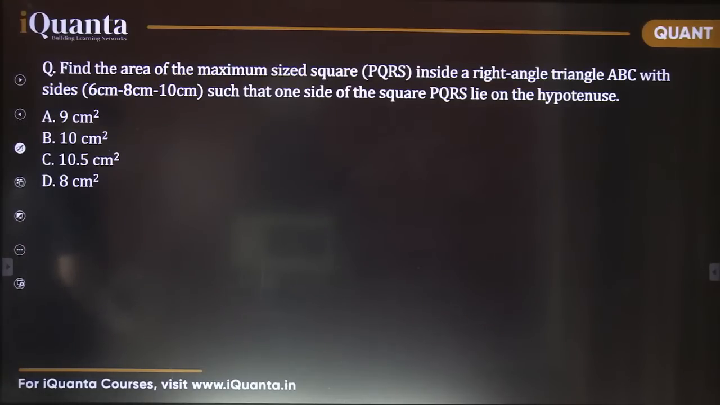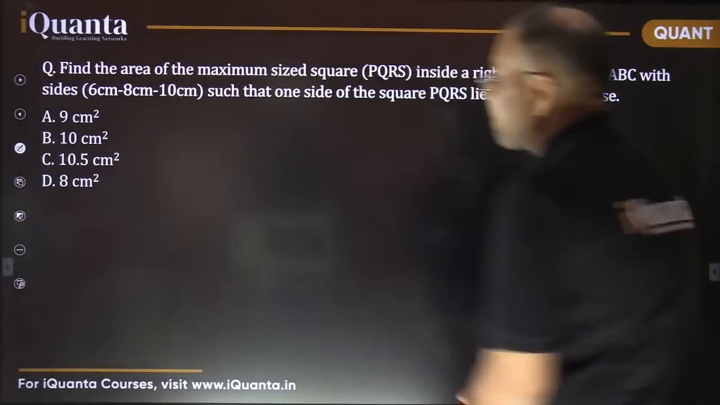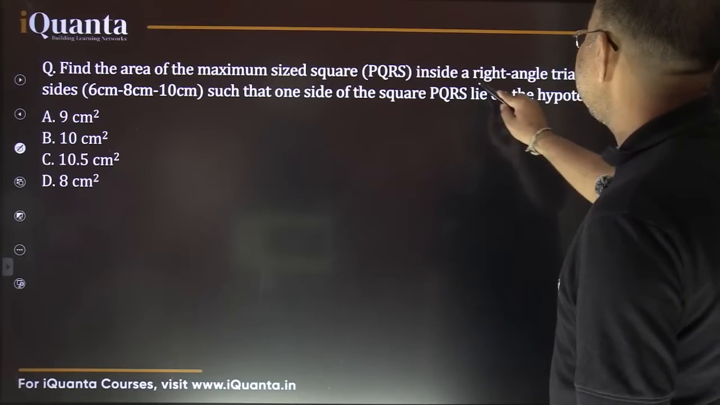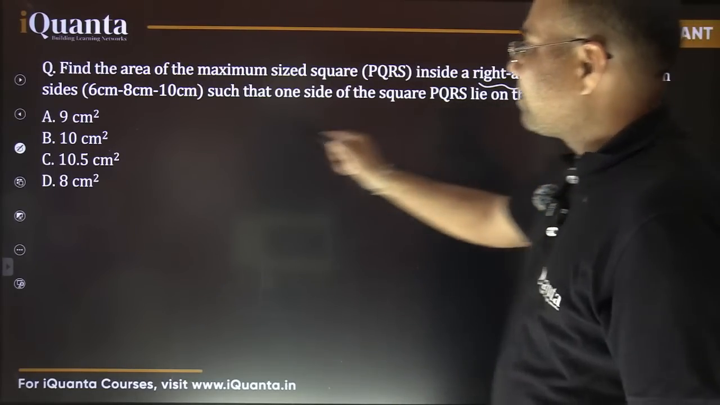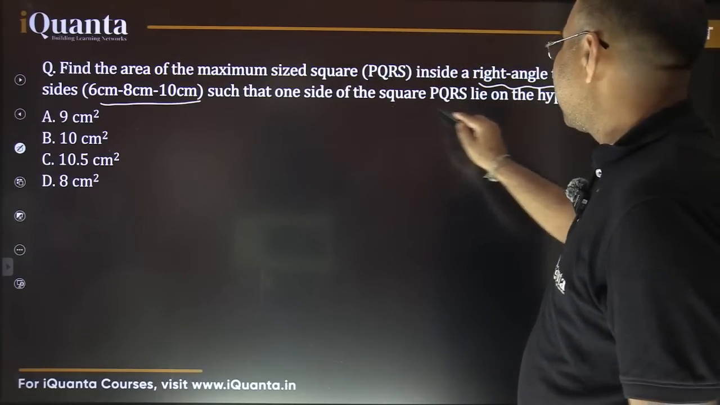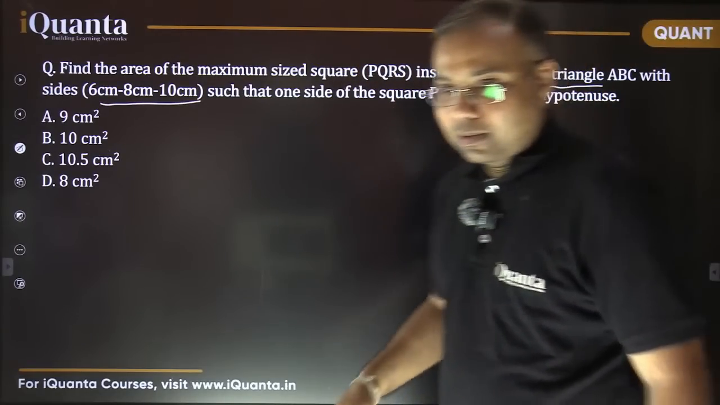By the way, how did you solve it? फिर से कोई formula लगाया क्या? Any formula here, Roy? I'm sure Roy is formula expert, perhaps. It says find the area of maximum size square PQRS inside a right angled triangle ABC with sides 6, 8, 10 such that one side of square lie on the hypotenuse.